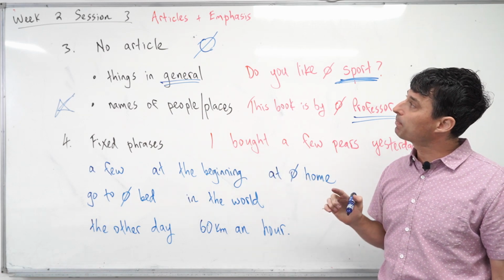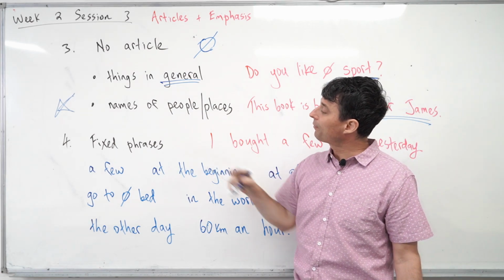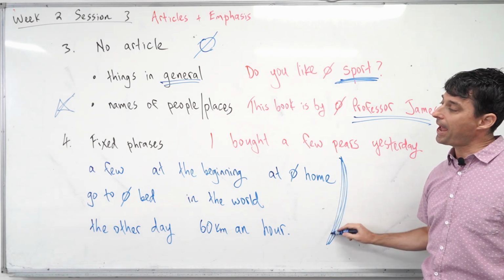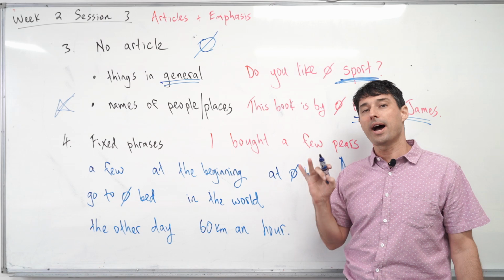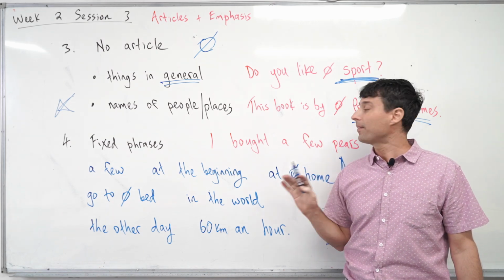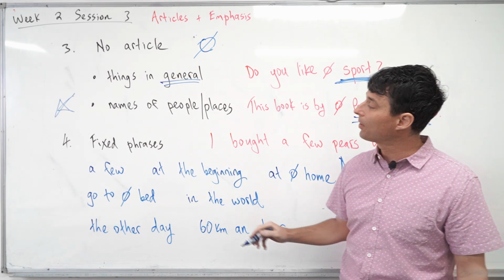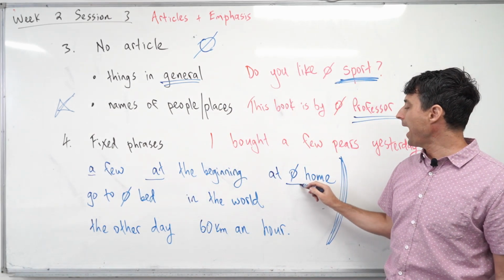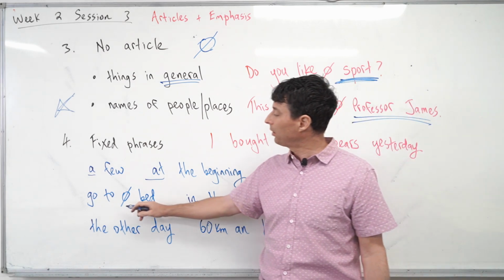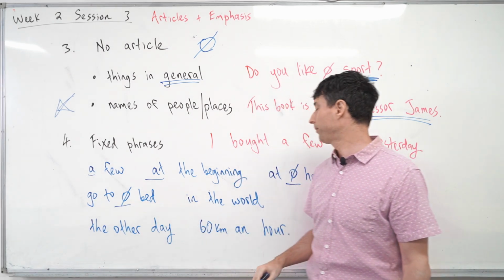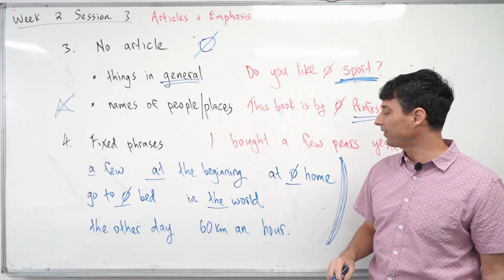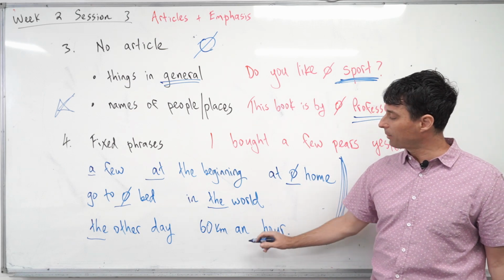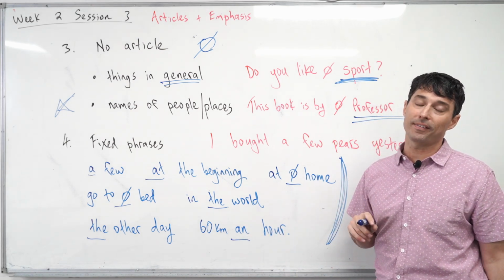Let's move on to the last point about articles, which is fixed phrases. There are a bunch of fixed phrases in English that use zero article, the, or a, or an. This is just a few of them here. Let's take a look. We could say a few, at the beginning, at home with zero article, go to bed with zero article, in the world with the definite article, the other day with the definite article, and 60 kilometers an hour with the indefinite article.